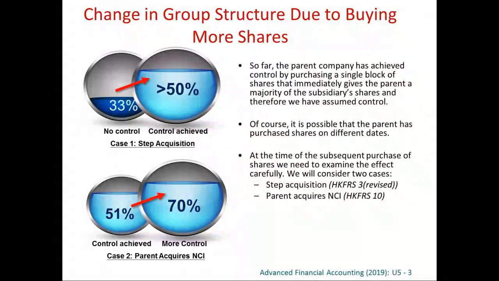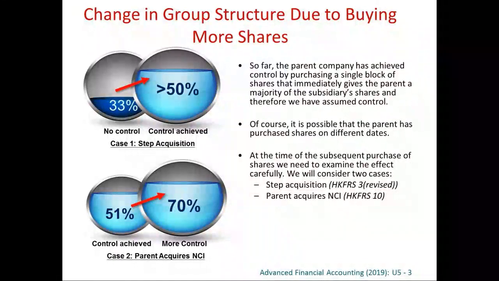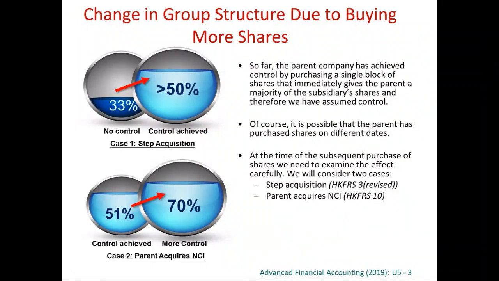Another possibility is originally you have got 51%. If you have got 51%, this is already a subsidiary. As we have said before, consolidation starts at the day of acquisition. That means the day when we obtain control. Therefore, when we obtain 51%, this is already the day of acquisition.